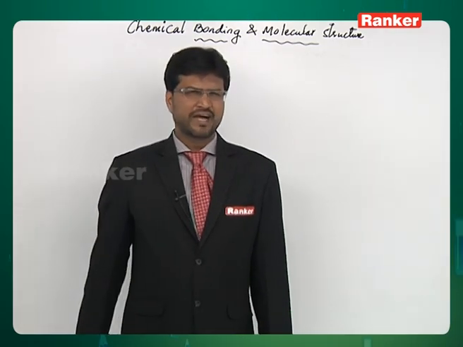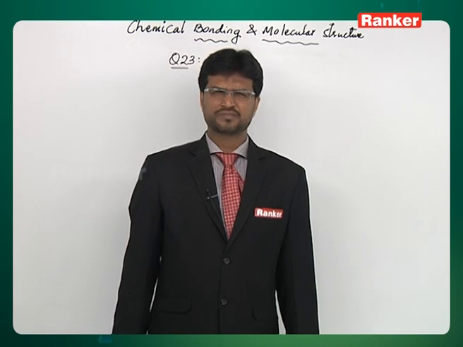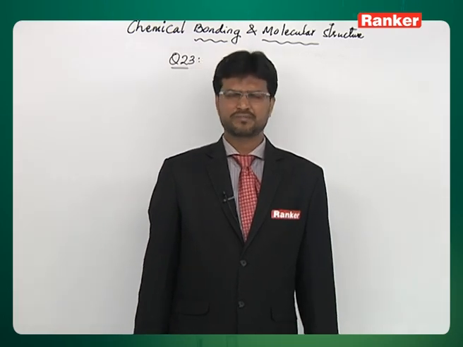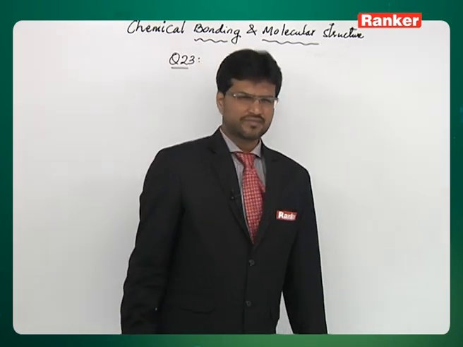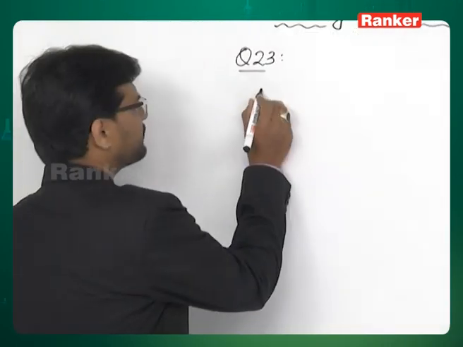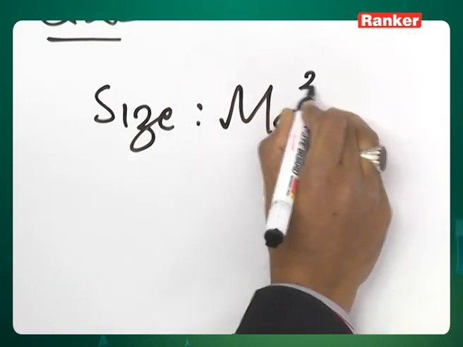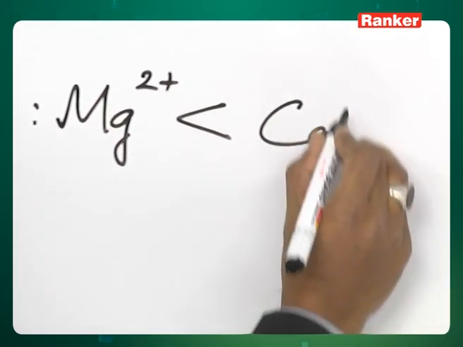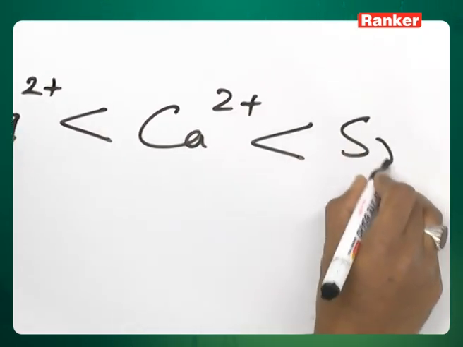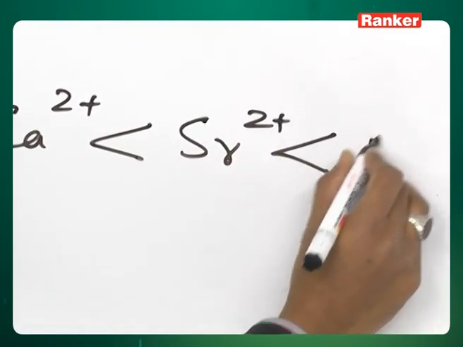We see that the anion present in these 4 options is same, so we need to decide on the basis of cation. So look at this. The order of size is Mg2+ is smaller than Ca2+, smaller than Sr2+, this is smaller than Ba2+.